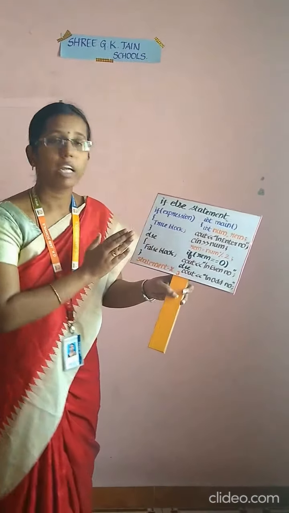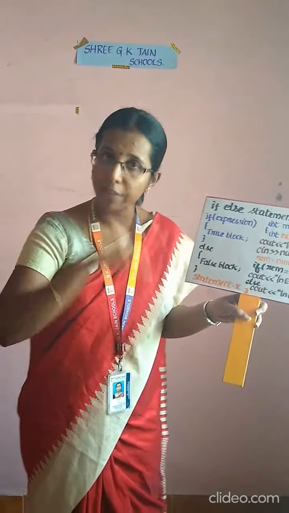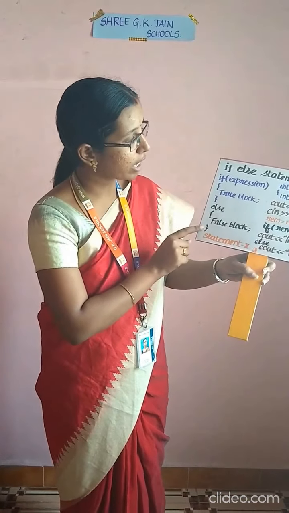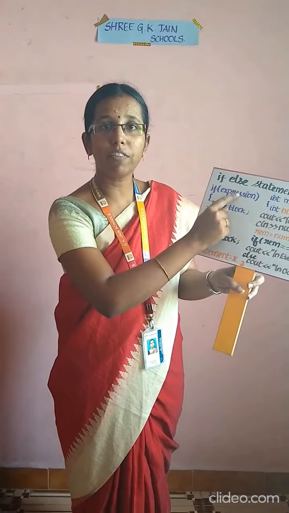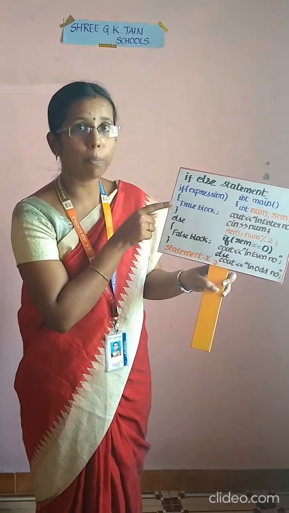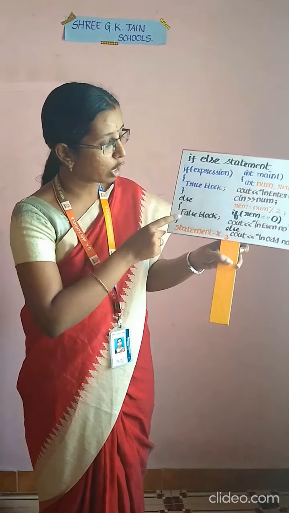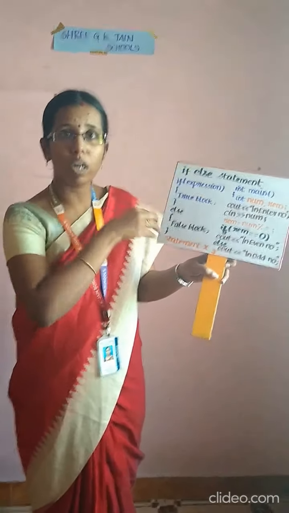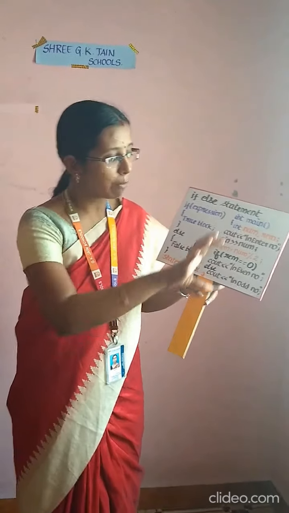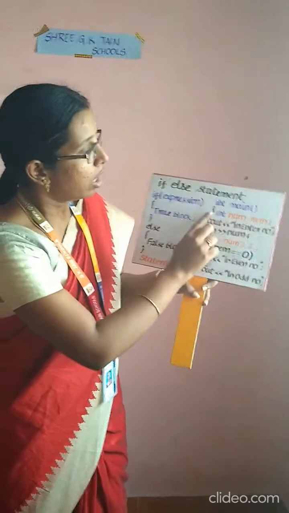And next is your if else. If else is nothing but the same as your if statement, but you will have an else block. Else block in the sense, if the condition given inside your if statement is true, then the true block will be executed. If that expression is false, then the control will move on to the false block. And you will have an example over here. I am just giving the example with the main function.